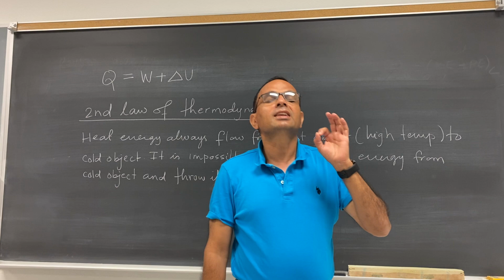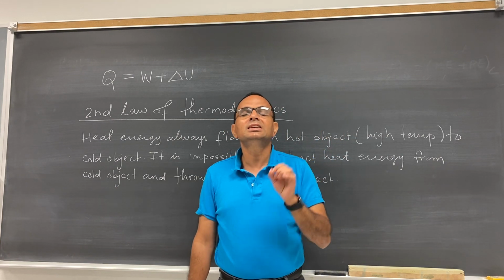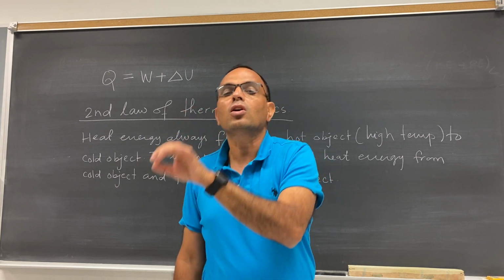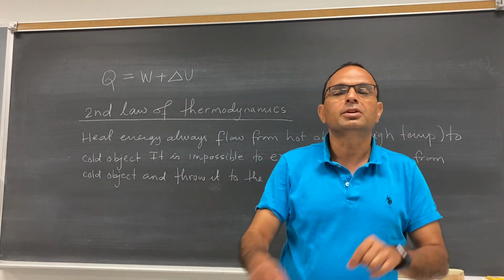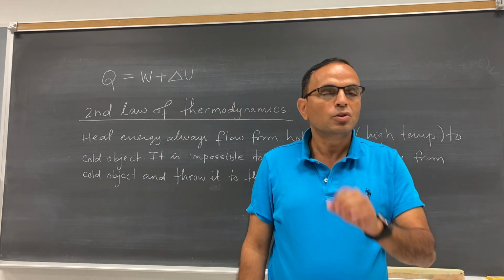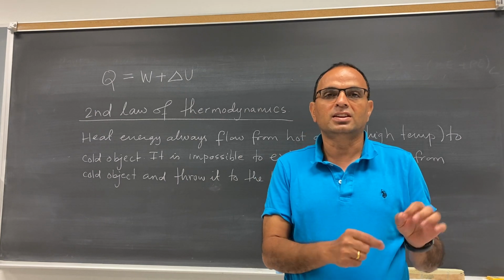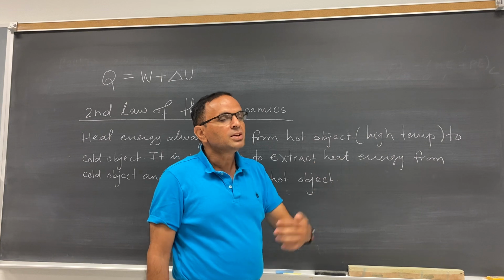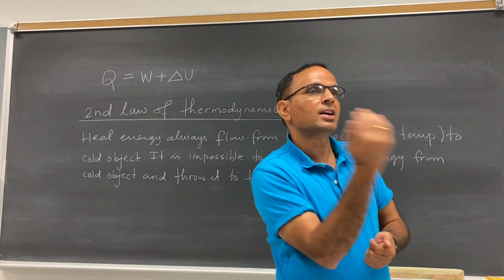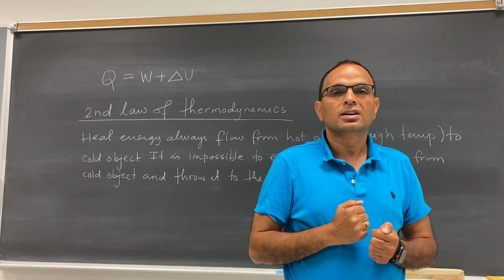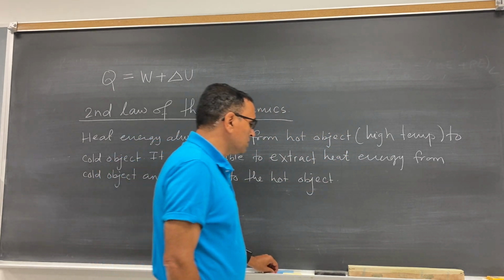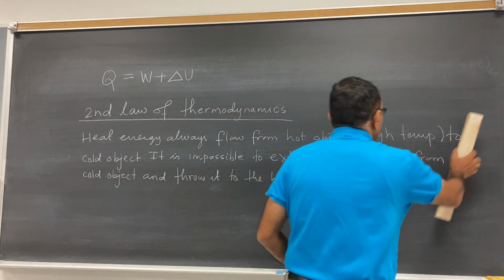Okay, so the second law of thermodynamics gives you the direction of heat energy. So what is the direction then? From hot object to cold object, high temperature to low temperature. But don't confuse, it is not a vector quantity, it is energy. Energy is always a scalar quantity. Simply we give the direction of the flow of energy. So, hot object to cold object. So this is the second law of thermodynamics, and under this law we have to talk about the heat engine.